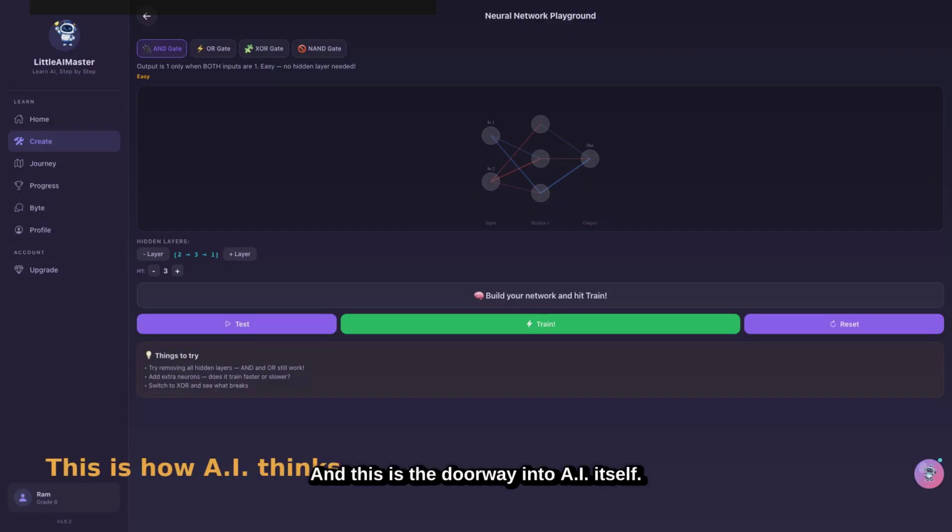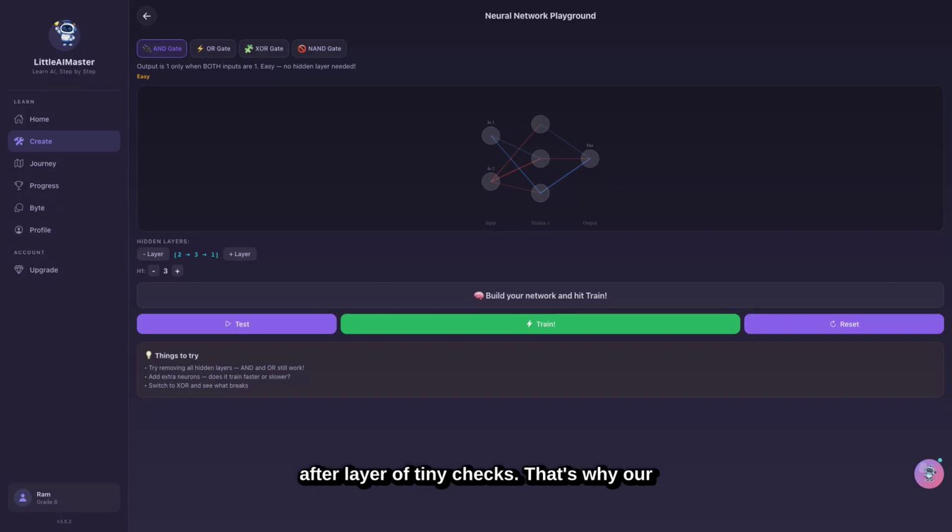And this is the doorway into AI itself. The AI you build inside LittleAIMaster learns to make its own decisions, layer after layer of tiny checks. That's why our whole idea is, don't just use AI, raise one. Understanding IF, then, is the first thing that lets you.